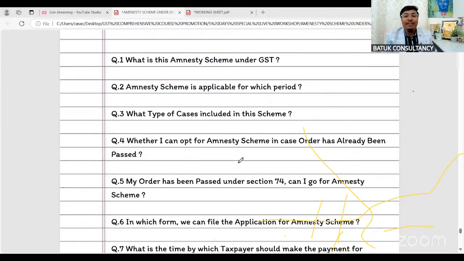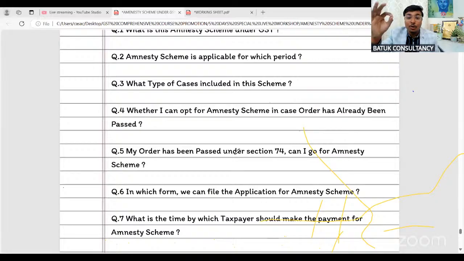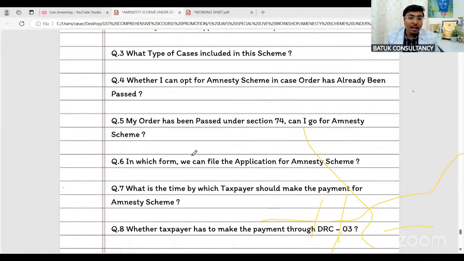Okay, now what is this amnesty scheme? This amnesty scheme is for the concessional payment: the interest and penalty will be waived off. You just need to make the payment of tax. Amnesty scheme is applicable for which period? 2017-18, 2018-19, 2019-20. What type of cases include? Cases related to section 73 and also 74. For cases where the decision has been passed, can I opt for the amnesty scheme in case an order has already been passed?